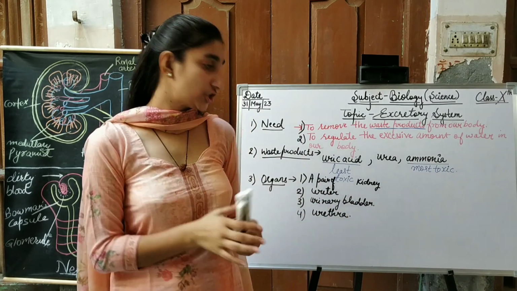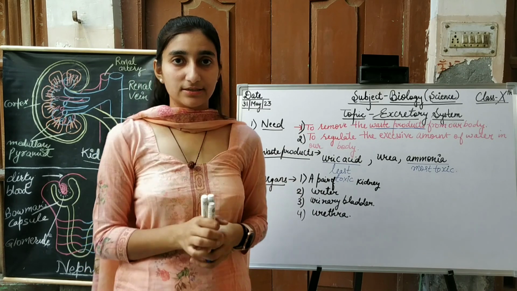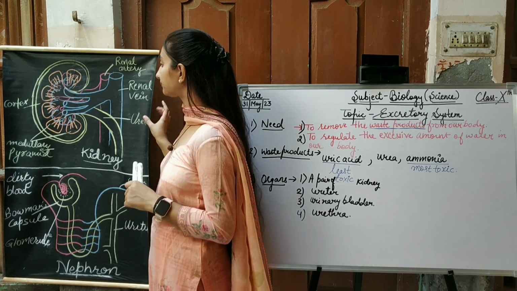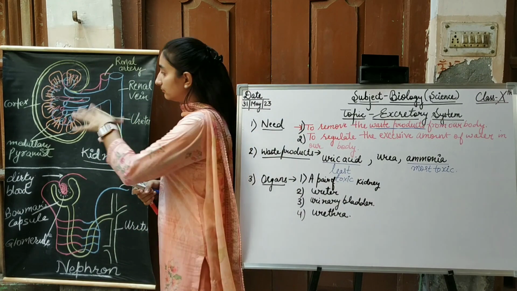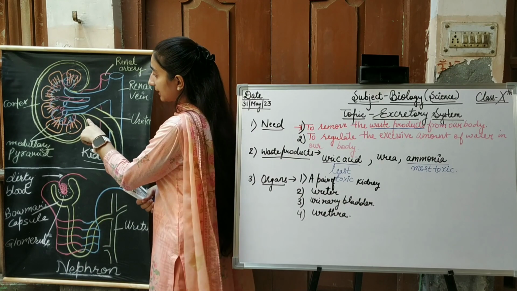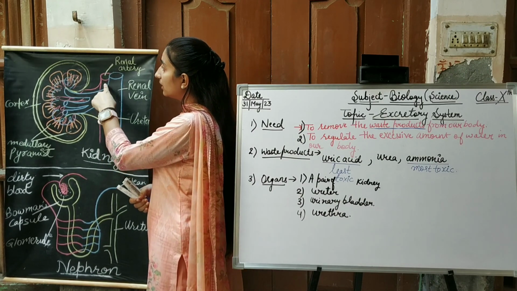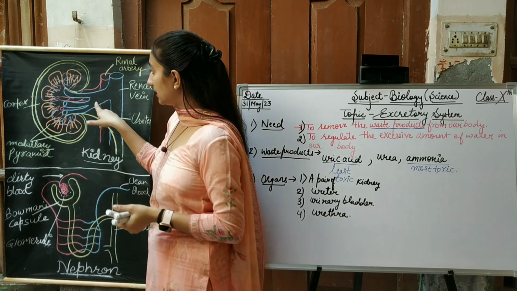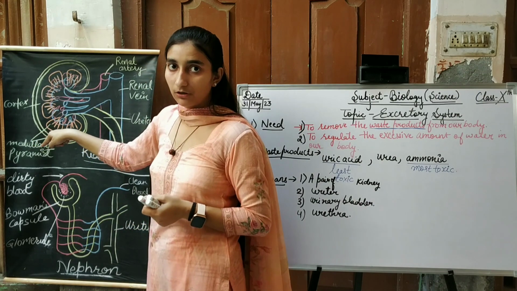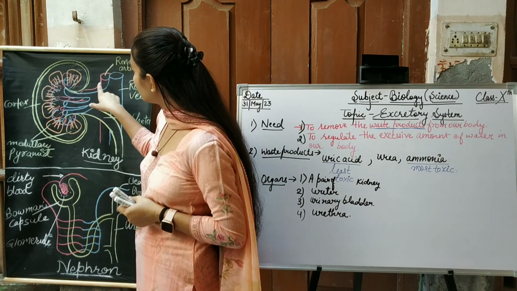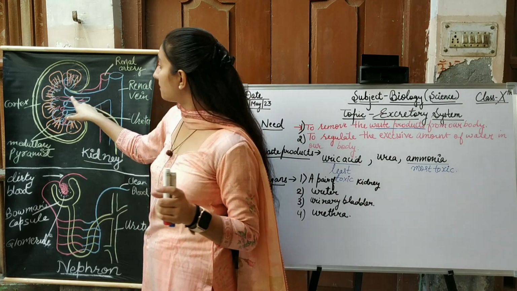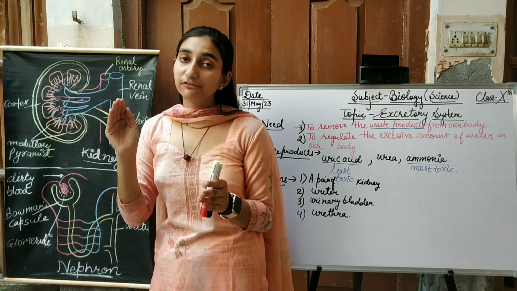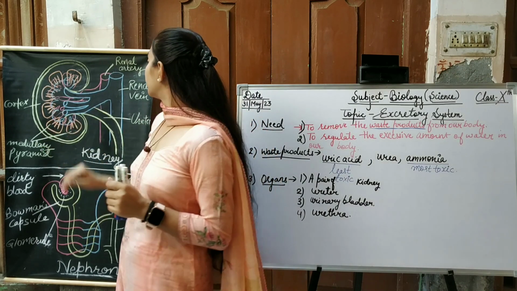And what is the function of these organs in our excretory system? To understand that, I prepared a chart, as you see clearly. It is the one kidney, which I drew on the blackboard. The kidney is connected to the renal artery in red, and the blue one is the renal vein. This red pipe, the renal artery, opens into the arteries, then into the capillaries, then into the veins, and the veins open into the vena cava.